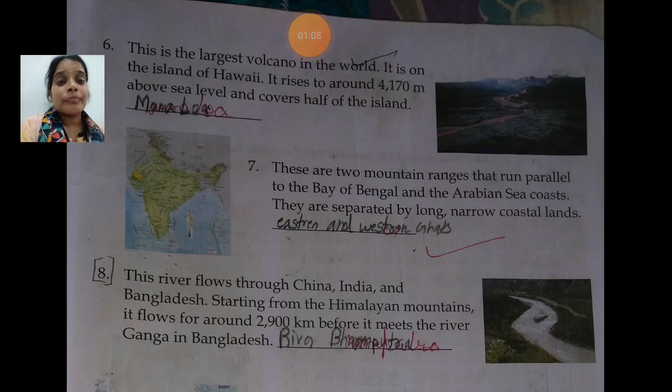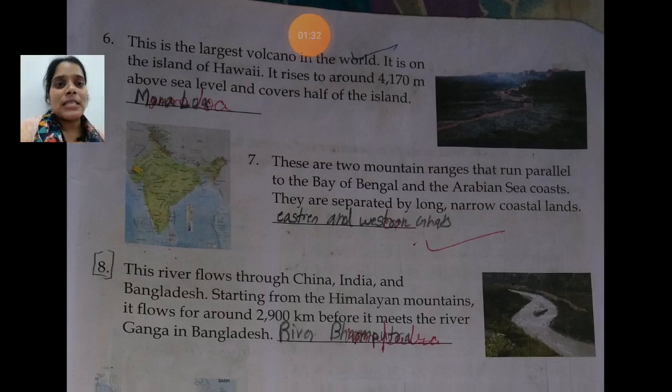Long, लंबे, narrow मतलब लंबे लेकिन पतले. Coastal lands means the area near the sea. Okay, so these mountain ranges run parallel to the Bay of Bengal and the Arabian Sea. You must be knowing this. So this is from the southern part of India, one is on the left and one is on the other side, as you can see here in the map as well.